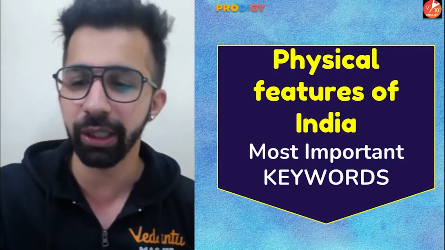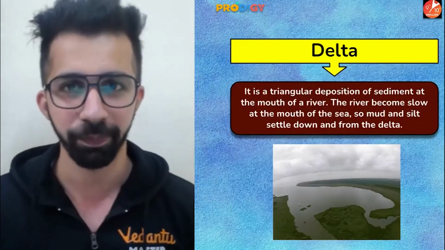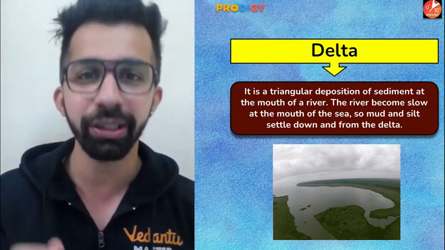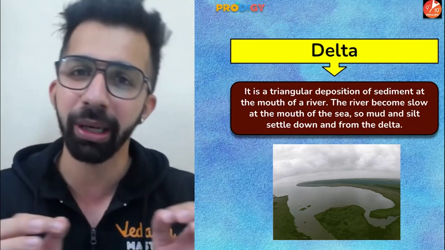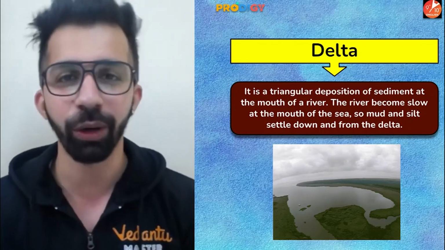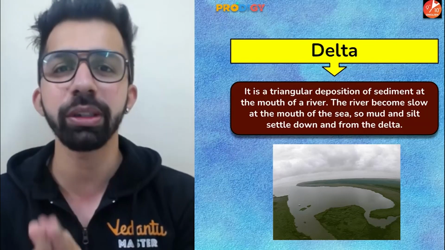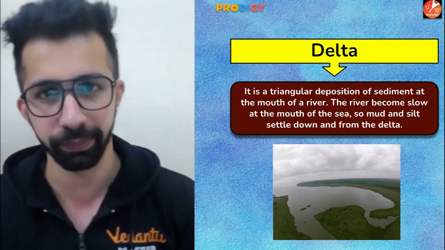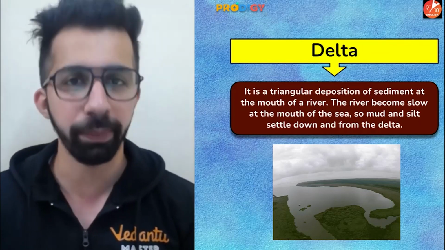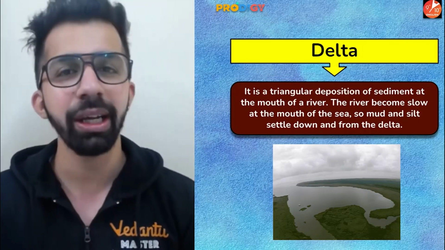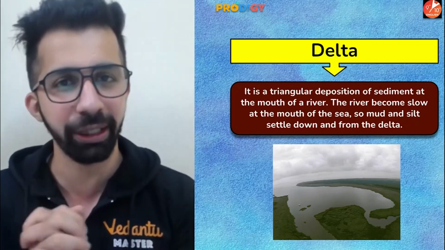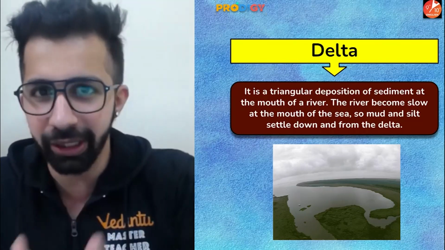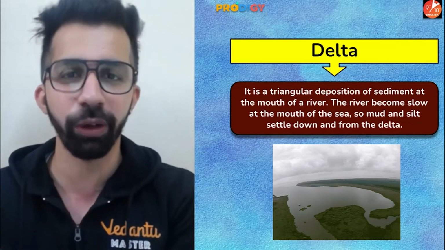The very first term we are going to understand is delta. So, guys, what is delta? Beta, delta is a landform which is formed due to the depositional work done by the rivers at the mouth. Now, what is the meaning of river mouth? River mouth is a place where a river meets the sea or ocean. So here what happens? The velocity of the river reduces, and when the velocity of the river reduces at the mouth, the sediments which are carried by the river are deposited at the mouth, which gives rise to the formation of deltas.